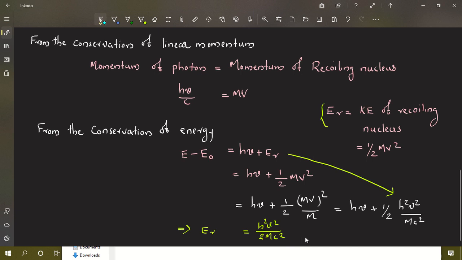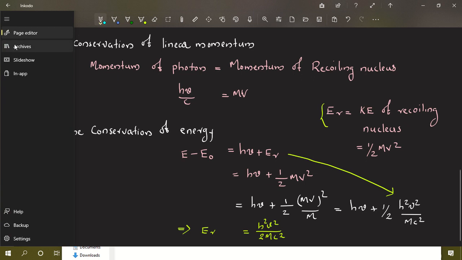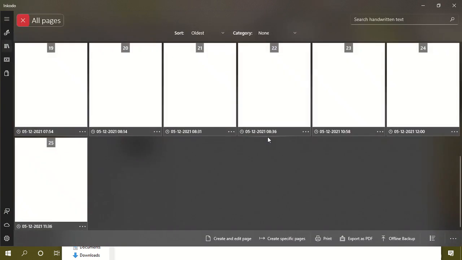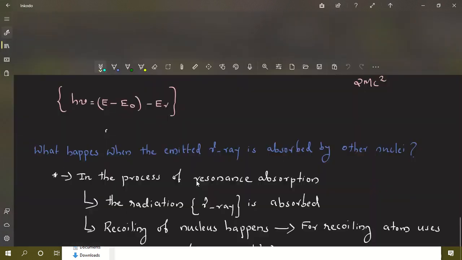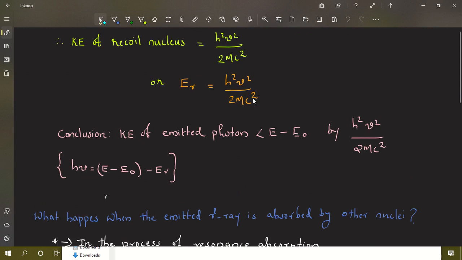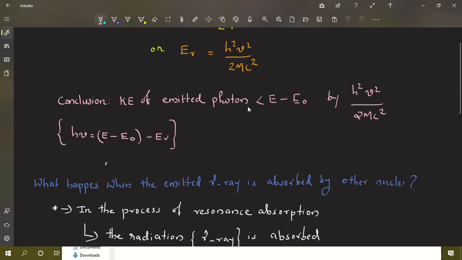This is the kinetic energy of the recoiling nucleus when it emits a gamma ray. Er equal to h square nu square by 2mc square is the kinetic energy of the recoiling nucleus.